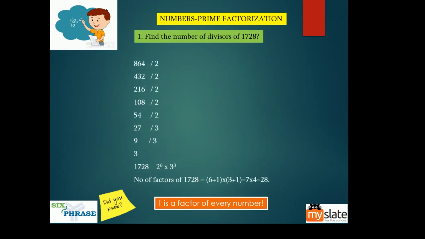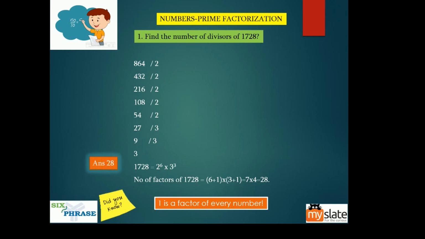So 864 divided by 2, 432 divided by 2, 216 divided by 2, 108 divided by 2, divided by 3. Finally, you have how many 2's? 1, 2, 3, 4, 5. 2 power 5. So here I think I made a mistake. Something is missing. Yeah, it is actually 6. Here at the top, this is missing.